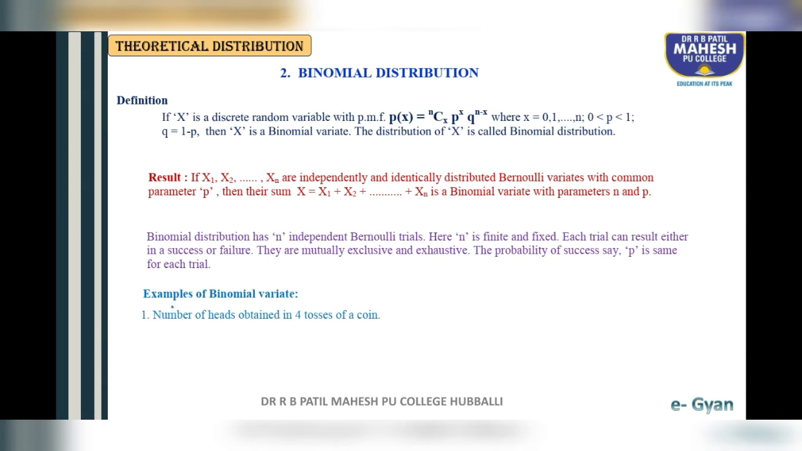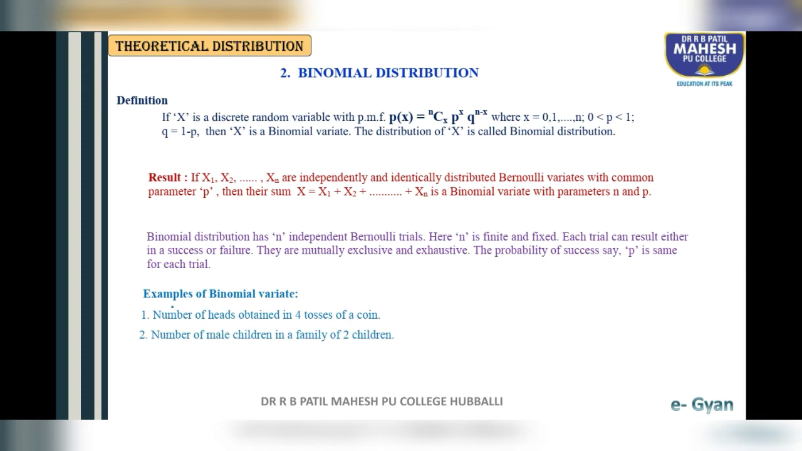Examples of binomial variate. The first example: number of heads obtained in 4 tosses of a coin. Students, it's an example of binomial distribution. In this example, the range of n is 4, because we are tossing a coin 4 times and observing how many times heads will occur. The experiment is repeated 4 times, so n is equal to 4.